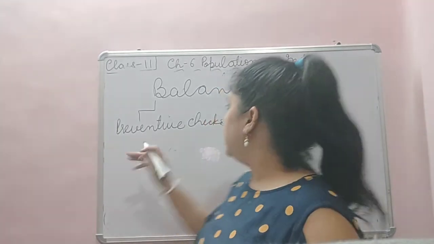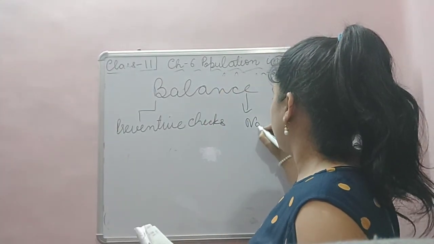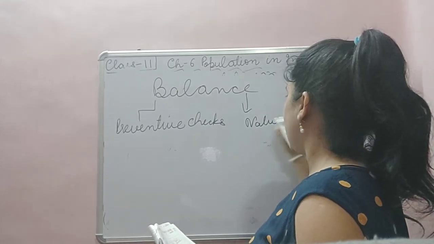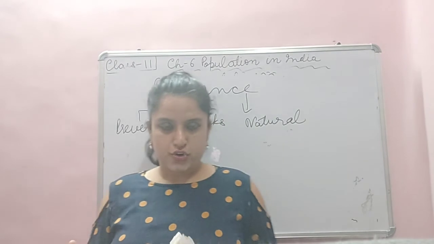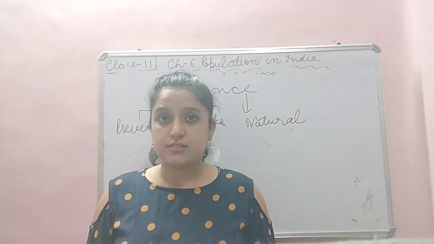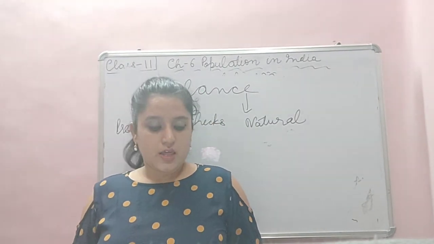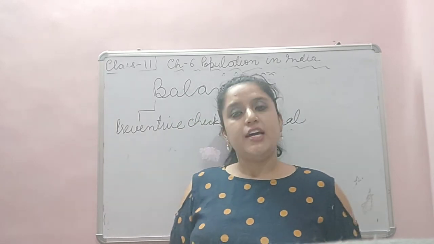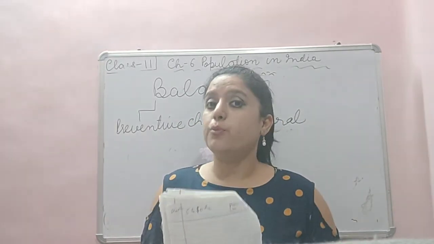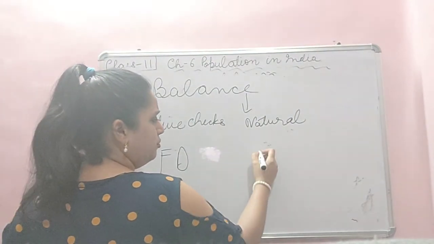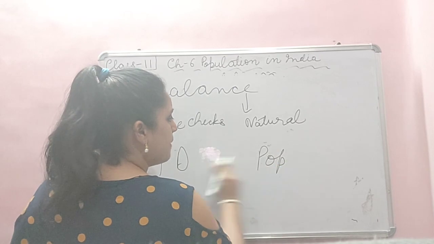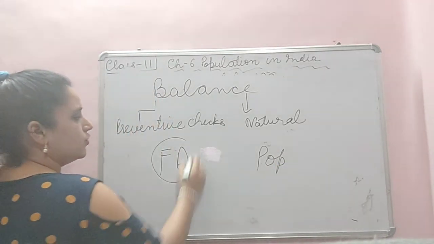But one is the natural way, another is preventive check, which includes birth control, medical facilities taken to control the birth, late marriages, etc. These can be used to control population, so that food production and population remain balanced.